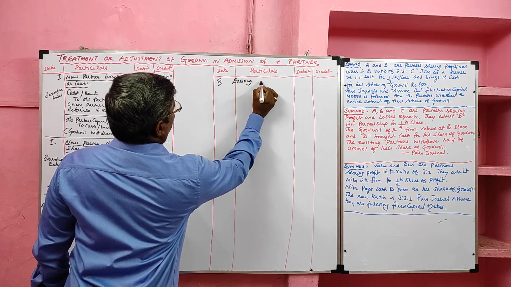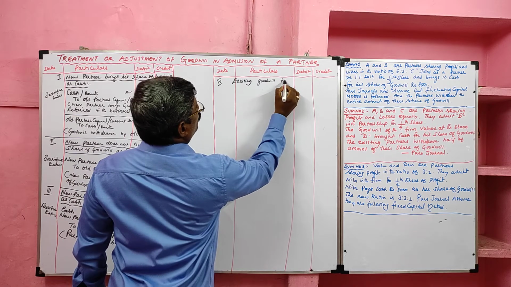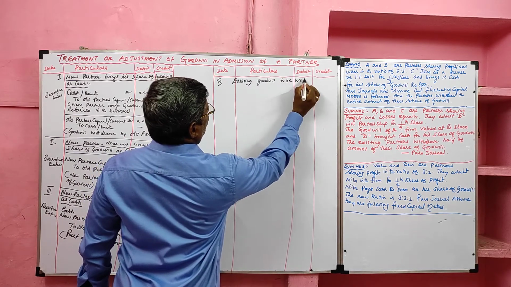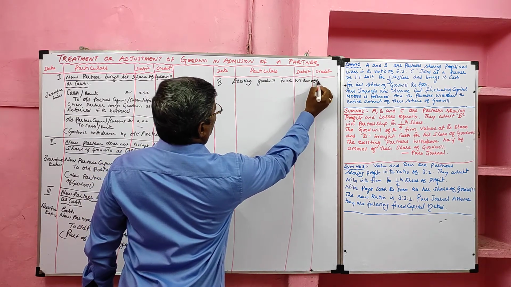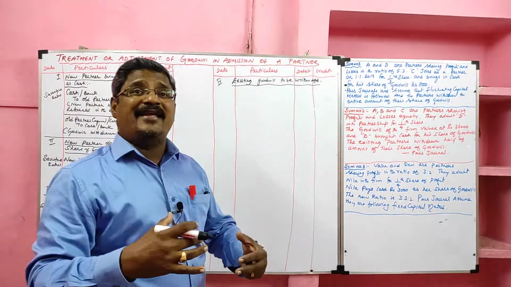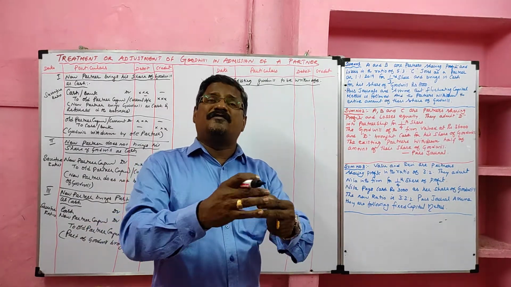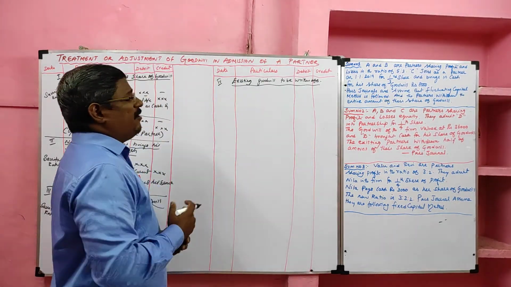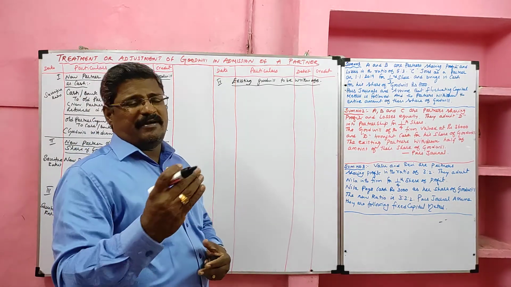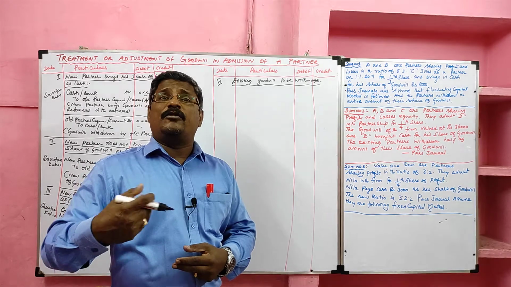Existing goodwill to be written off. What do you mean by existing goodwill? The goodwill already recorded in the books of the firm, that we have to remove, that we have to withdraw. So what is the entry? Already the goodwill shows a debit balance. If you want to write it off, what we have to do? It will go to the credit side.